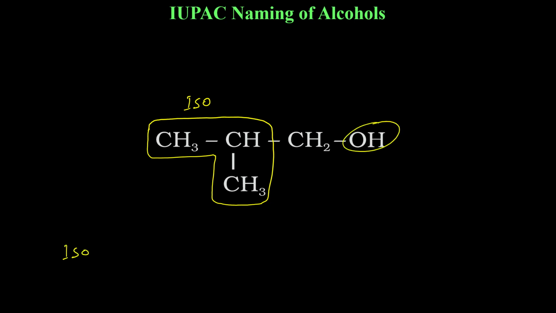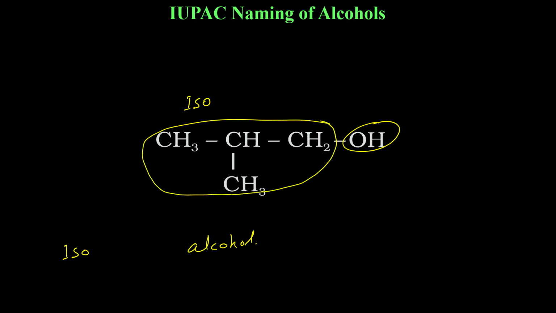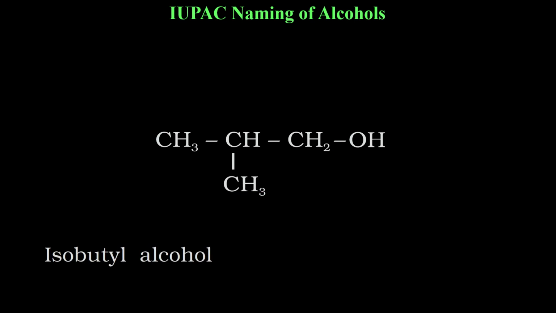So I will write iso and it is alcohol, common name, but the alkyl group is total this one which is attached to the OH group, and it has 4 carbons. Because there are 4 carbons, it means it is butyl. So I will say isobutyl alcohol. The reason is very simple. It has the iso group and there are total 4 carbons, butyl alcohol.